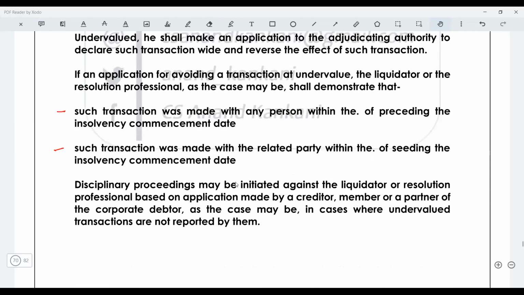Also in this case, disciplinary proceeding is going to be initiated, right? The NCLT is going to forward the application to IBBI so that the disciplinary proceeding can be initiated, because when the resolution professional came across this undervalued transaction and did not report it to NCLT, this is one of the reasons because of which the disciplinary proceeding can be initiated.